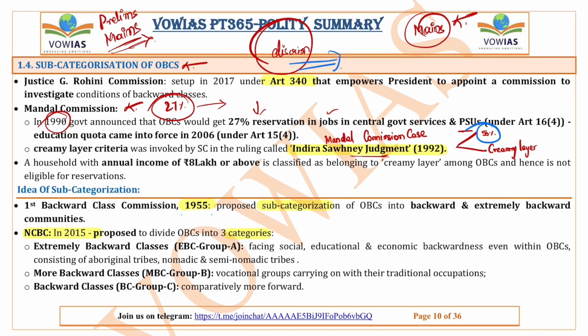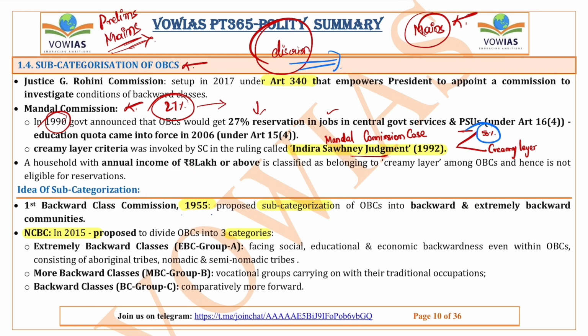Subcategory. So, following the Supreme Court guidelines, the government has capped 8 lakhs as the income limit for obtaining the OBC reservation. People below this 8 lakhs income are considered non-creamy layer and they will get the reservation. But people above 8 lakhs income will be considered creamy layer and they will not get any reservation. Okay. So now let's talk about this idea of subcategorization.